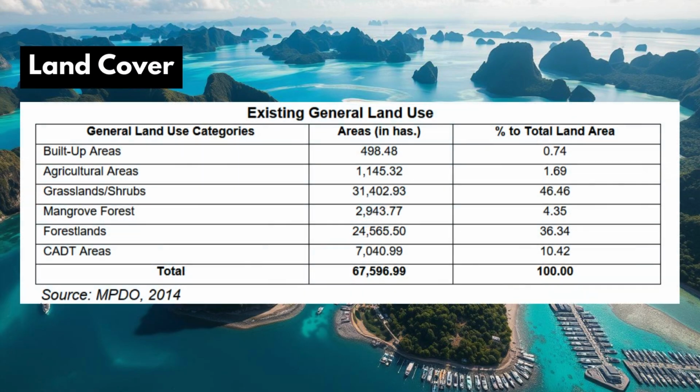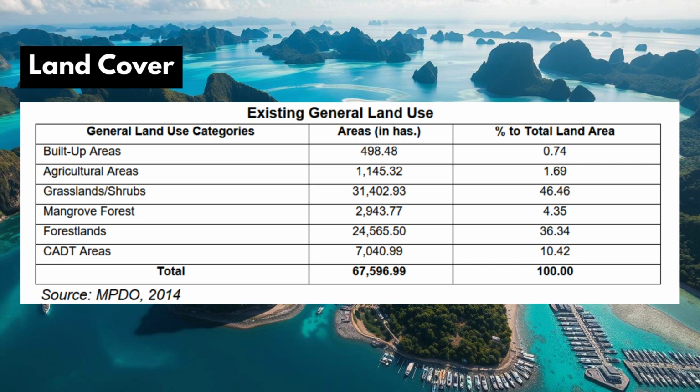Forest lands and grasslands make up 46.46% and 36.34% of the municipality's total land area, respectively, making them the most common land uses. Nearly 1,145.32 hectares, or 1.69% of Coron's total land area, is used for agricultural purposes.